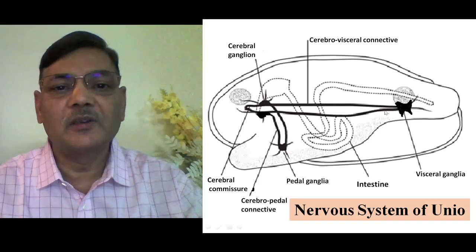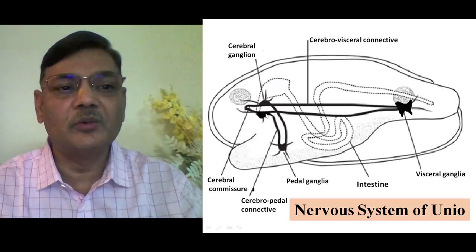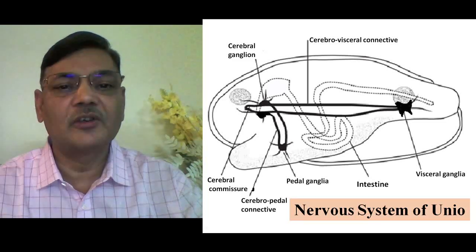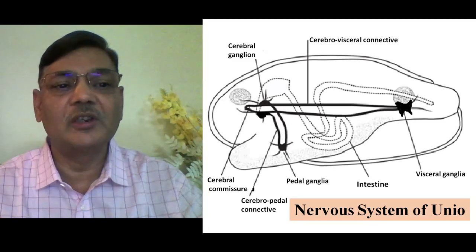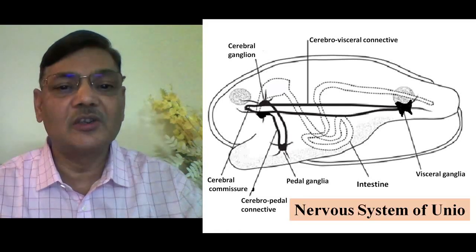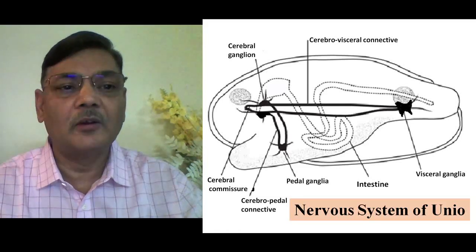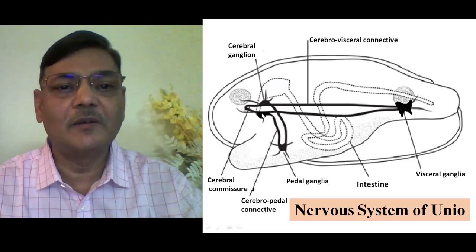And because of its sluggish nature, its nervous system is also highly reduced. In some cases this structure is much more complex. I mean to say that in certain species which are very active, the nervous system may be highly developed, whereas in a bivalve animal, which is very slow, very dull, the nervous system is of a very simple type.